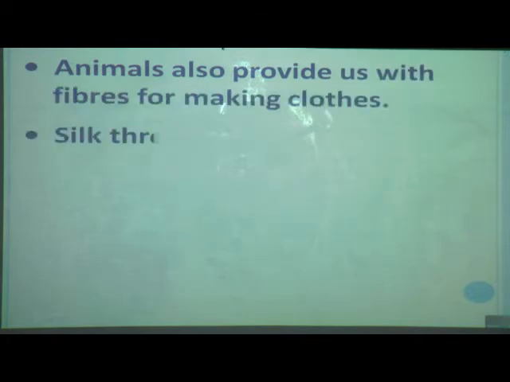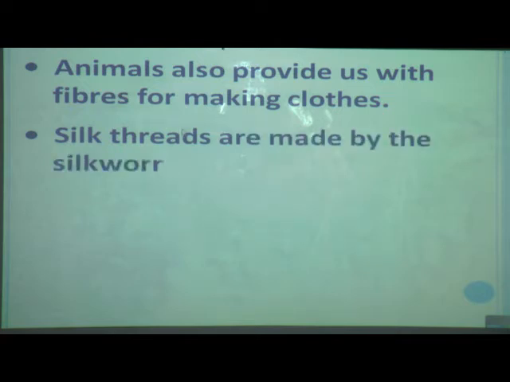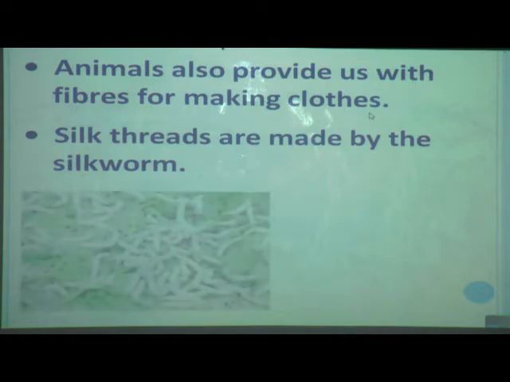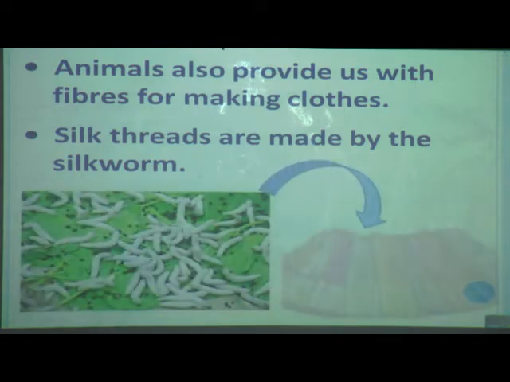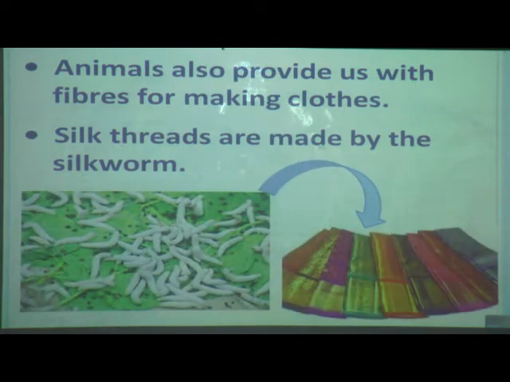Now we will see some animals. Animals also provide us with fibers for making clothes. These are also natural. Silk threads are made by the silkworm. See, here is the silkworm. With the saliva of the silkworm, they form silk.